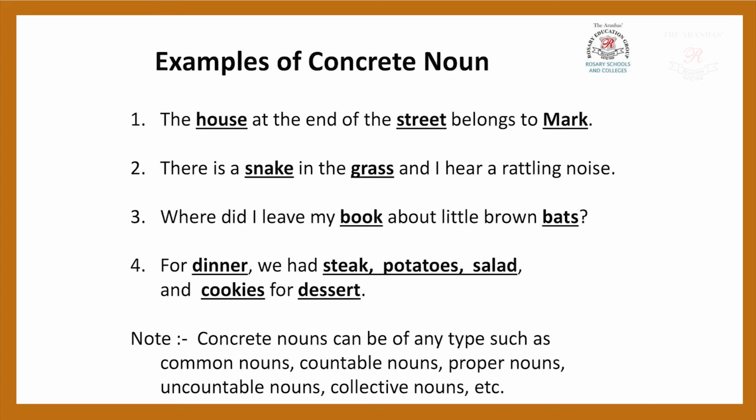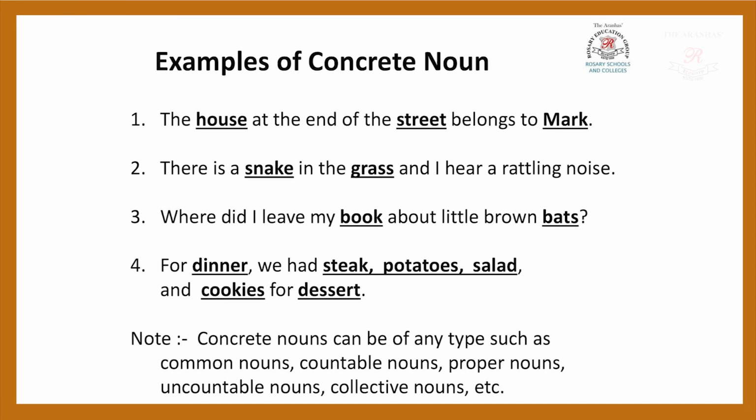The house at the end of the street belongs to Mark. Now here the example, house. House we can see, we can touch, street also we can see, and Mark is a person, that also we can see. So Mark also is a person and we can go and touch Mark. So these particular words are the concrete nouns where we can see and we can touch.